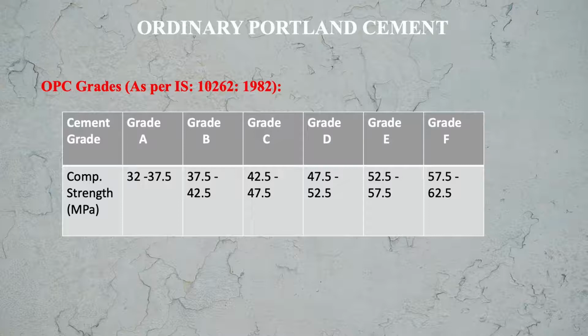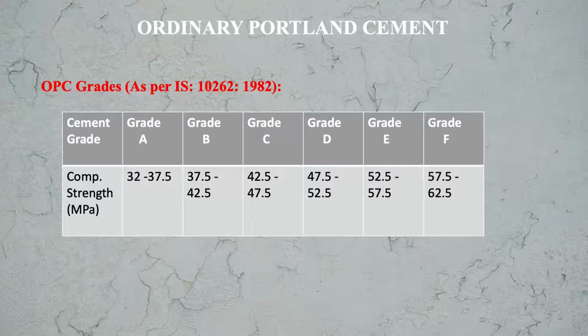Grade D OPC ranges from 47.5 MPa to 52.5 MPa. Grade E OPC has a compressive strength range of 52.5 MPa to 57.5 MPa. And grade F OPC has a range of 57.5 to 62.5 MPa.